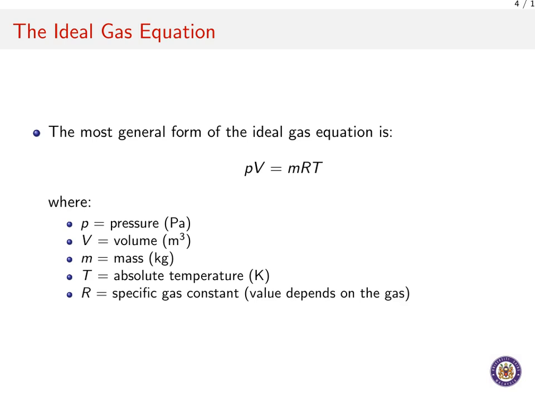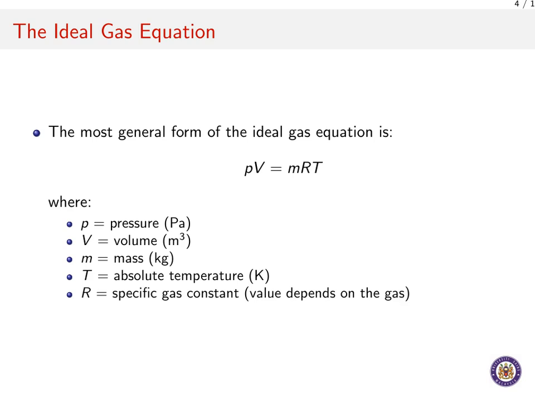Finally, we have R, which is the specific gas constant. The word specific here is very important because the value of R actually changes depending on the particular gas we are examining. For instance, the R value for dry air is different from the R for helium or for pure water vapor. This powerful equation forms our cornerstone for understanding how the state variables of a gas, its pressure, volume, and temperature, are all interconnected.